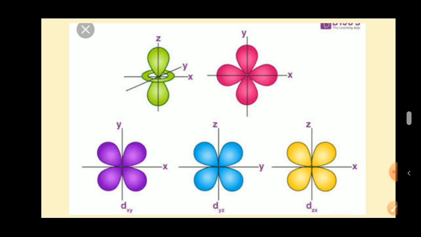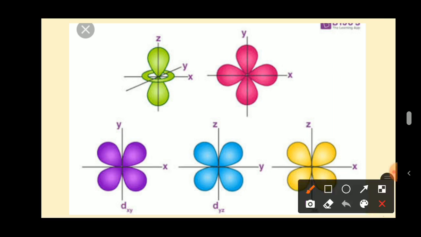Now these are the d orbitals. There are 5 d orbitals. Since it is a double dumbbell, if the lobes are present between the x and y axes, it is called dxy. If the lobes are present between the y and z axes, it is called dyz, and if the lobes are present between the x and z axes, it is called dxz.